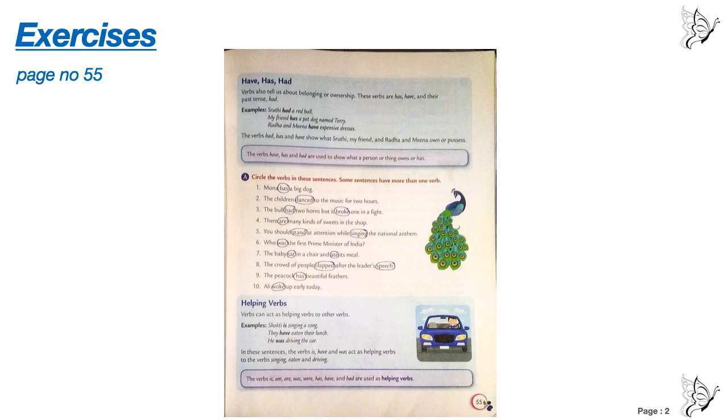Circle sat and ate. Number 8, the crowd of people clapped after the leader's speech. Circle clapped and speech. Number 9, the peacock has beautiful feathers. Circle has. Number 10, Ali woke up early today. Circle woke.